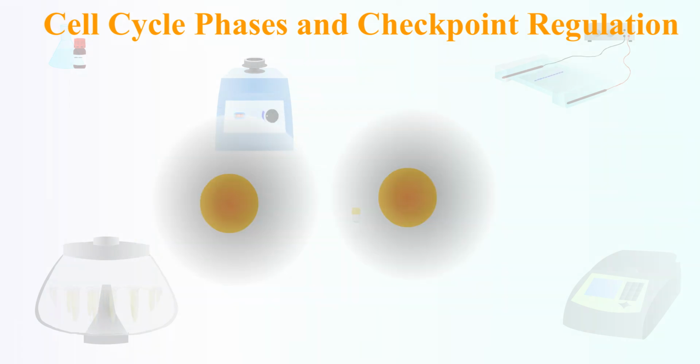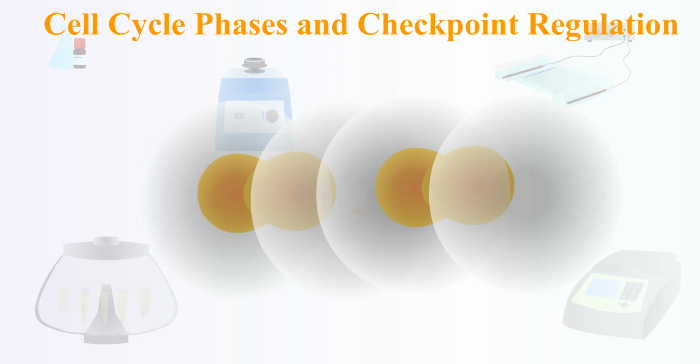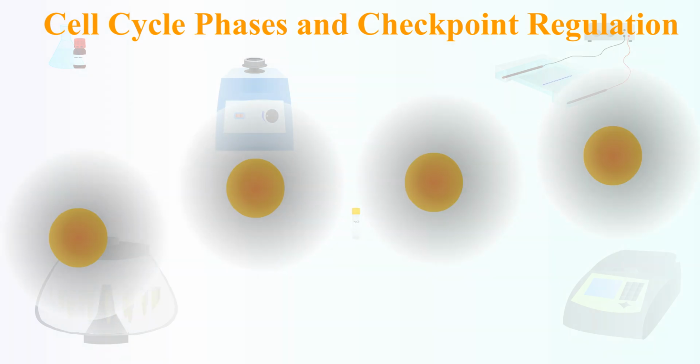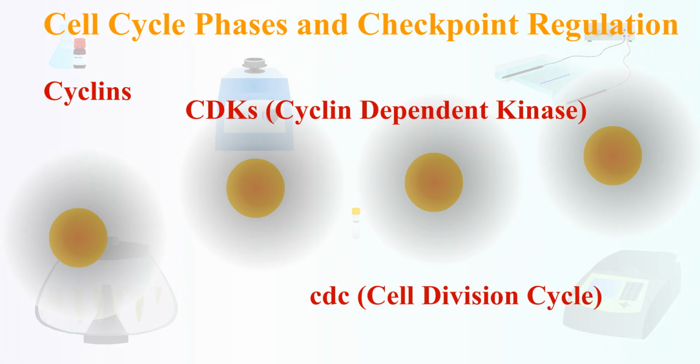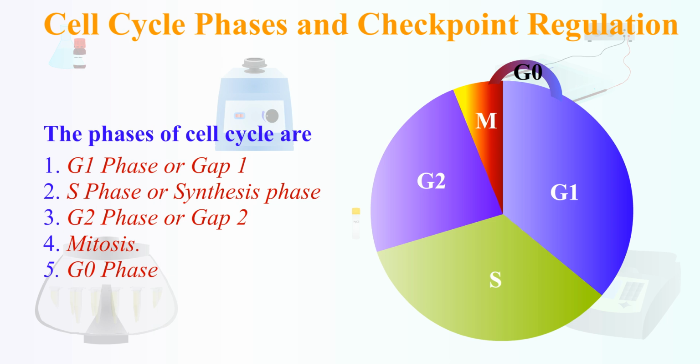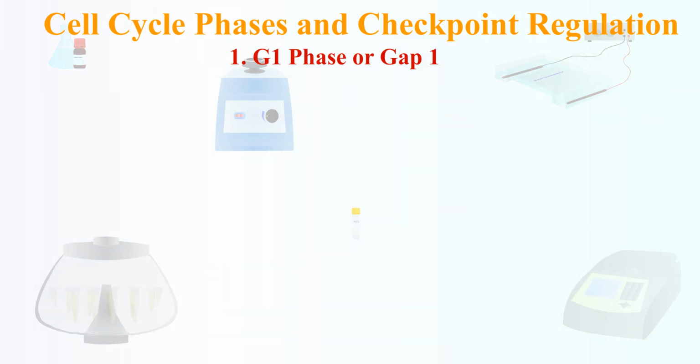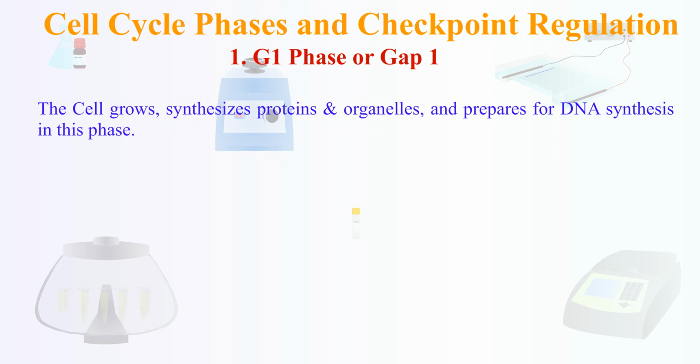The cell cycle is the series of events through which a cell grows, duplicates its DNA, and divides. It is tightly regulated with the help of several cyclins, CDKs, and CDC proteins to ensure accurate genome duplication and division. The phases of the cell cycle are: 1. G1 phase, or GAP1. The cell grows, synthesizes proteins and organelles, and prepares for DNA synthesis in this phase.